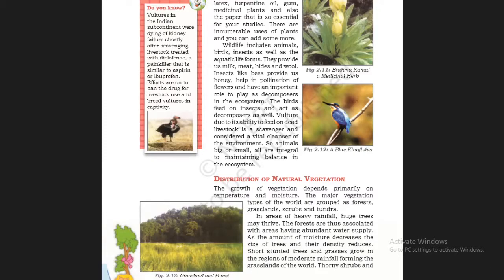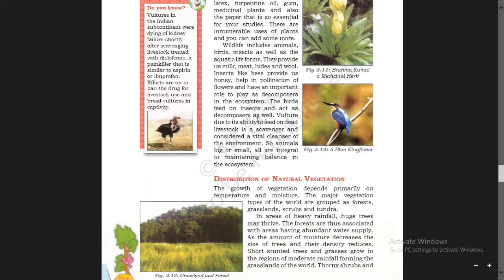The birds feed on insects and act as decomposers as well. See, birds feed on insects. They feed on insects and act as decomposers as well.